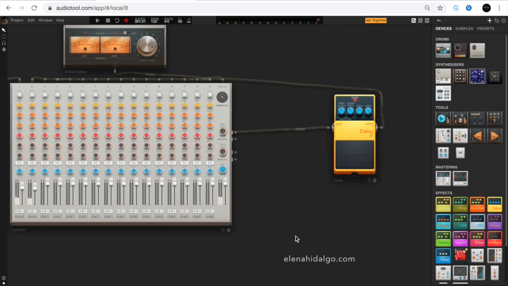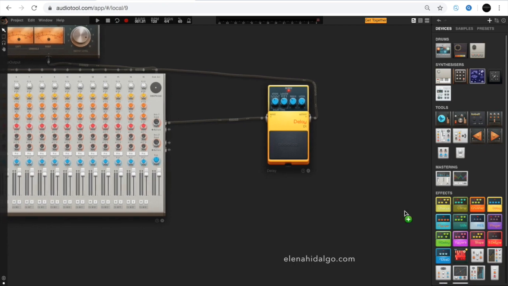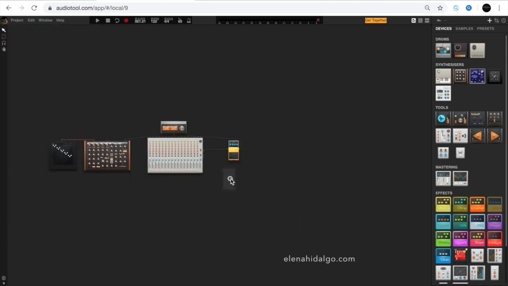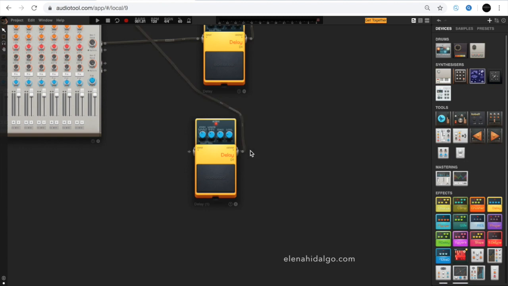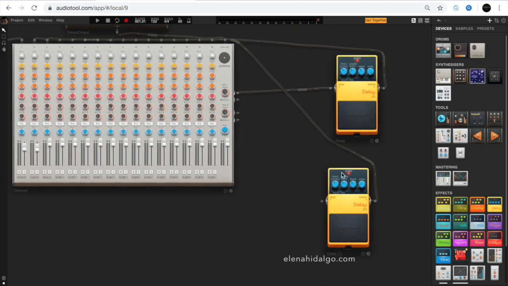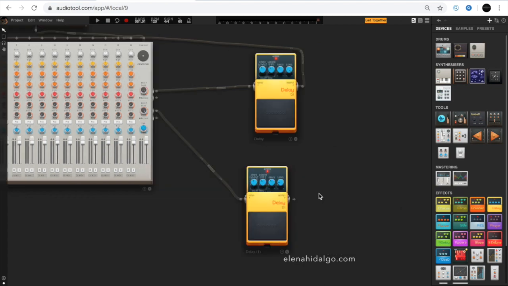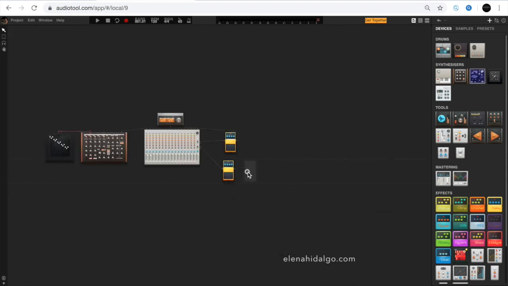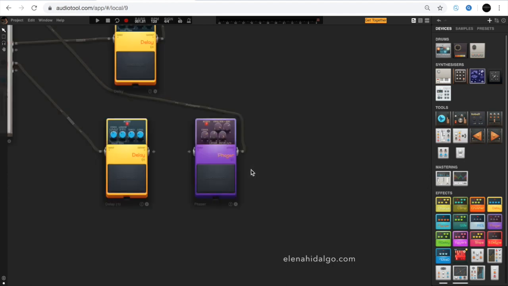There is another way of connecting processors, which is based on linking a sequence of devices. So to do this, we track, for example, the same effect. Its output is connected to input of another processor, in this case, a phaser.